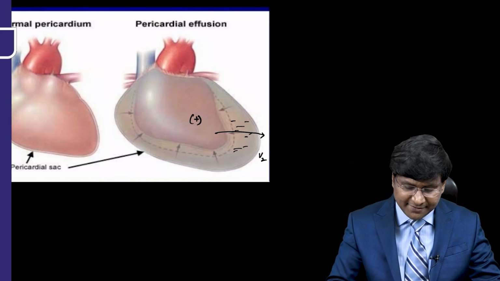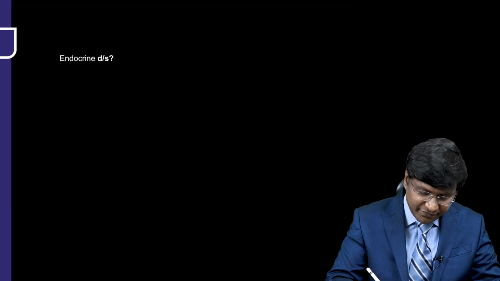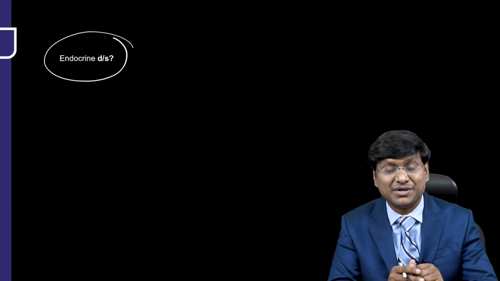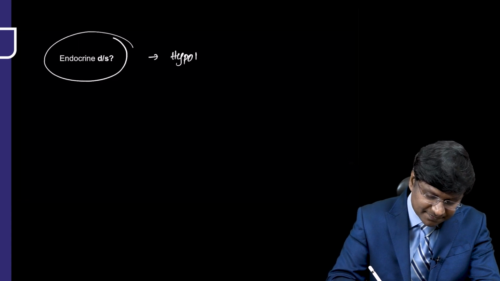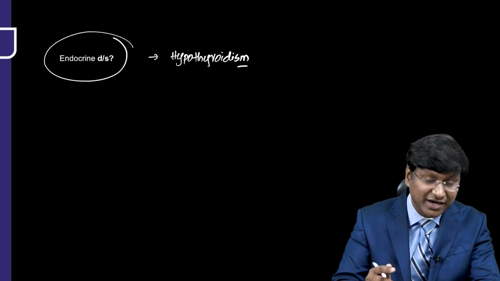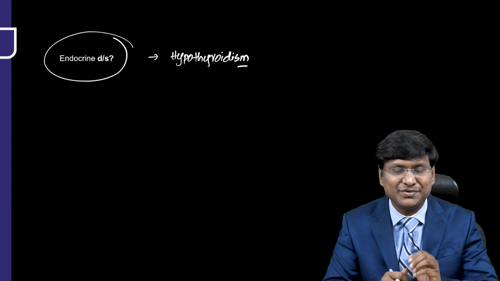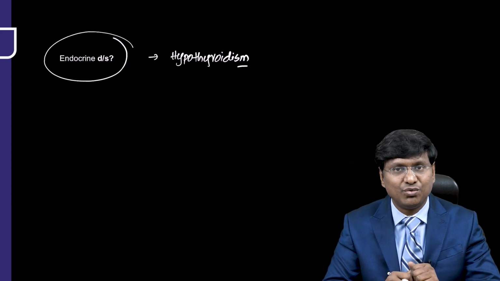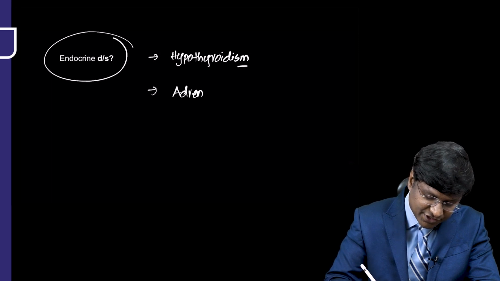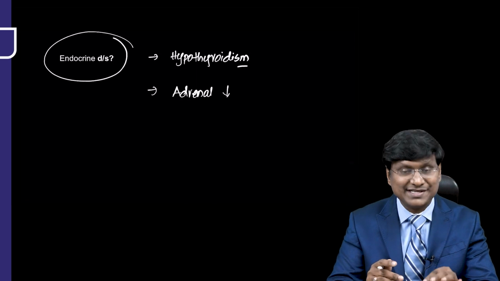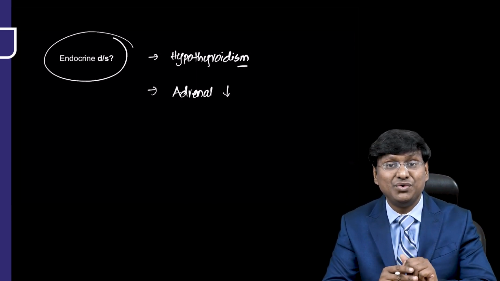Not only pericardial disorders, we have some systemic conditions which will cause low voltage complexes. Now what are those systemic conditions? We have the endocrine disorders. These include number 1, hypothyroidism. Hypothyroidism is one important etiology of pericardial effusion, and thereby the individual will have low voltage complex. Another important etiology is adrenal insufficiency, which is nothing but Addison's disease, where you will have low voltage complex.